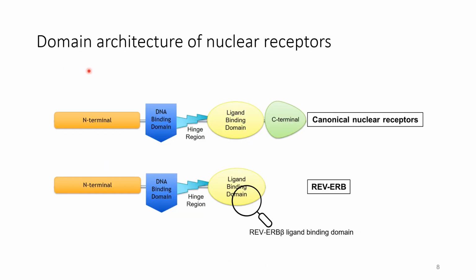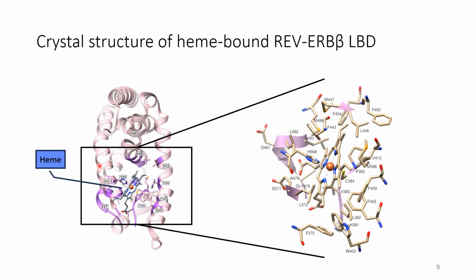To very briefly explain the domain architecture of REV-ERB, these REV-ERBs act as constitutive transcriptional repressors because they lack the C-terminal AF2 domain, which is essential for recruitment of coactivator peptides, and because it is not there, REV-ERB can only recruit NCOR and thus acts as a transcriptional repressor. Heme acts as the endogenous ligand for REV-ERB beta and is critical for recruitment of the NCOR peptide. The heme is coordinated through the iron center with cysteine on one side and histidine on the other.